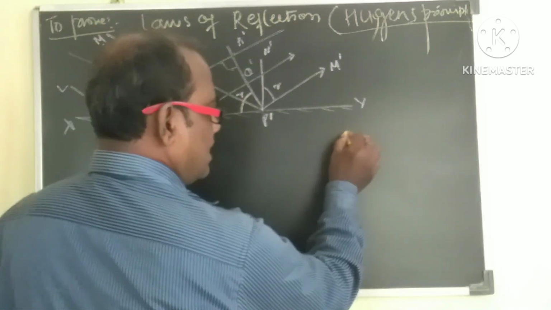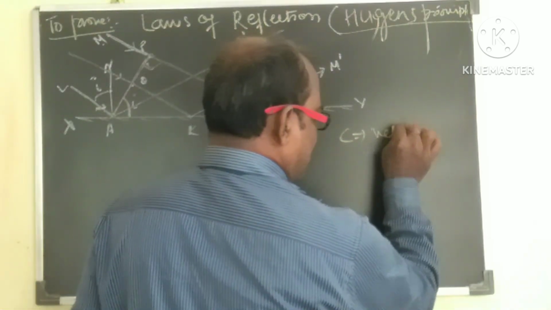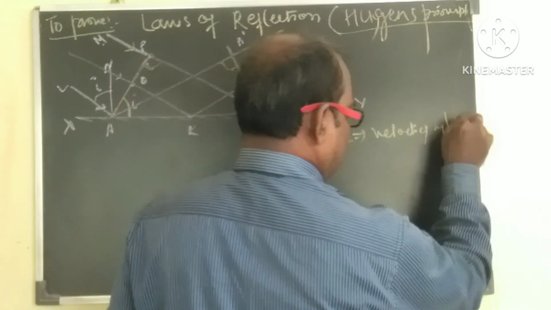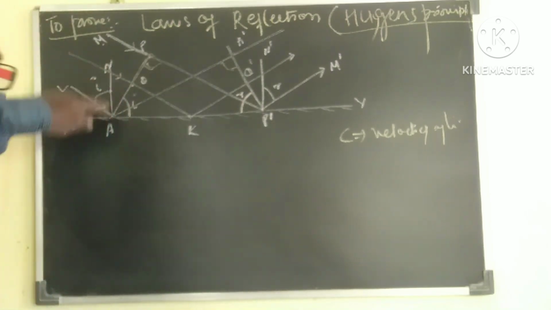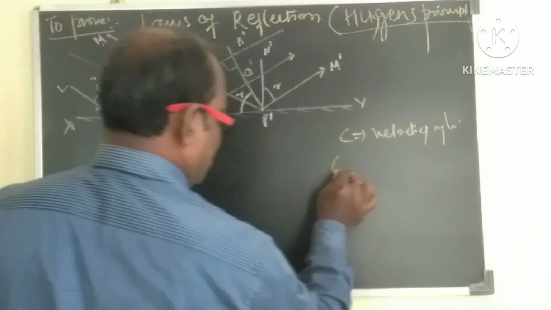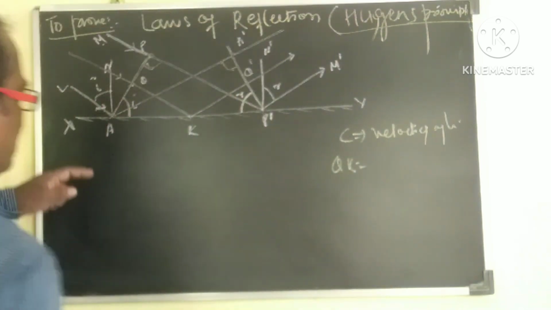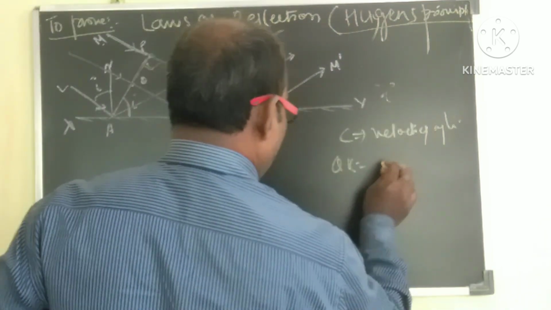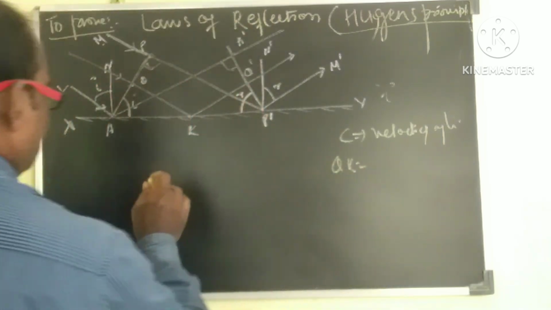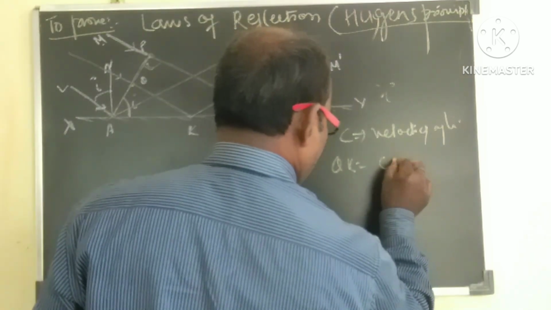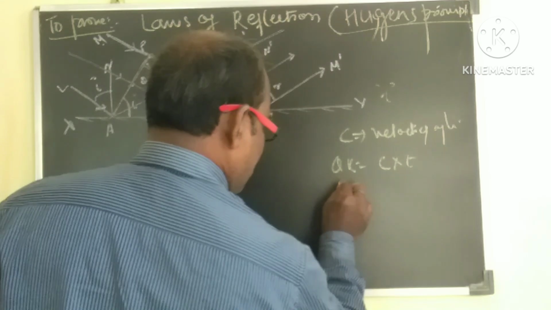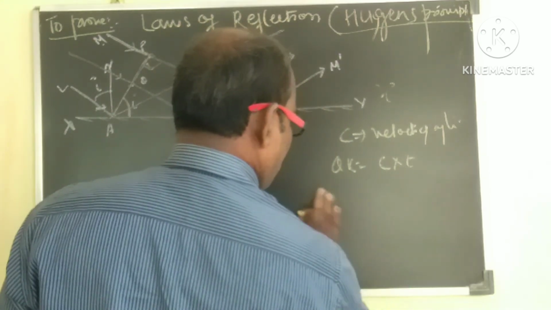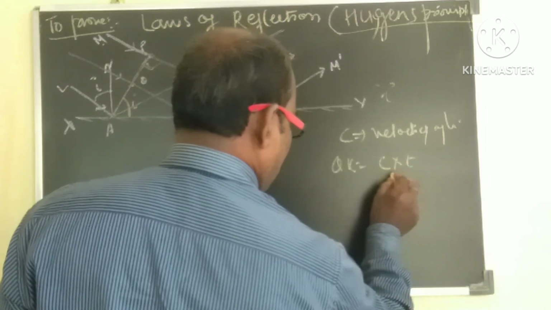If c is the velocity of light, then the distance traveled QK can be written as velocity into time taken. Let t be the time taken, then velocity into time taken, that is c into t, or t can be written as this.